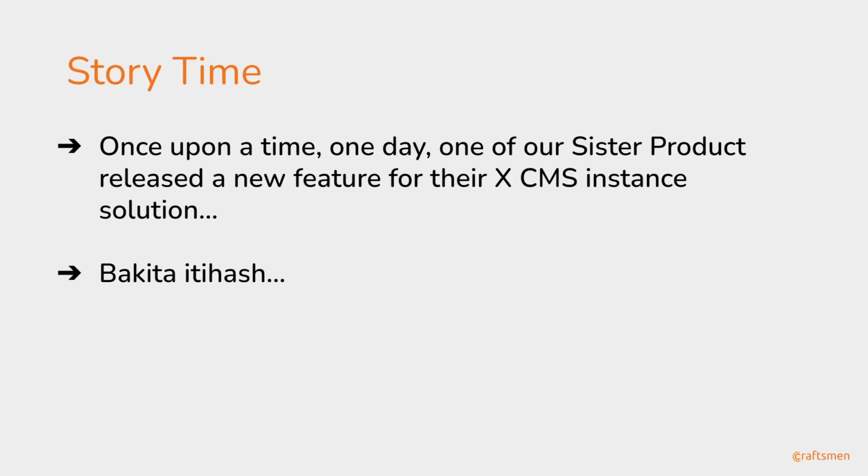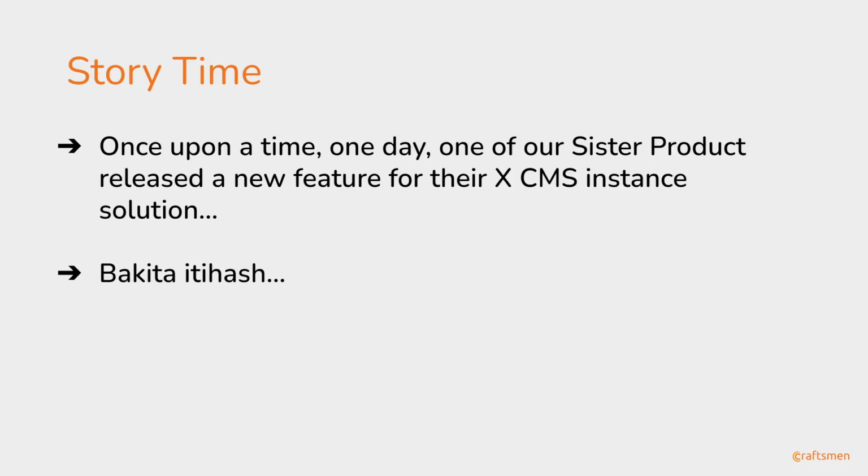So let's start with a story time. Let's talk about what actually happened and when this incident happened. Once upon a time, one day, one of our sister products. By sister product, I mean we are part of a cross-functional team with multiple products, and we call them sister products. We ourselves are a product, and we provide some services for our sister products.